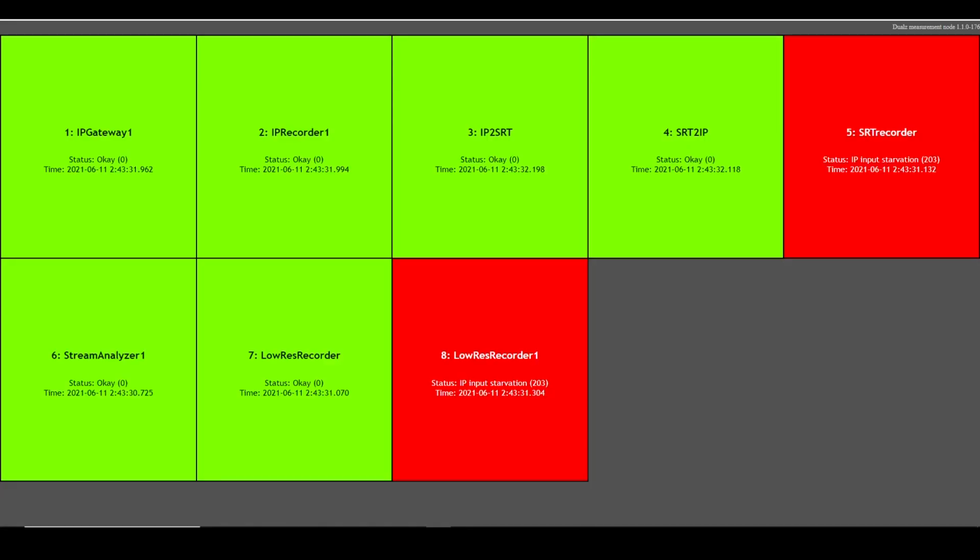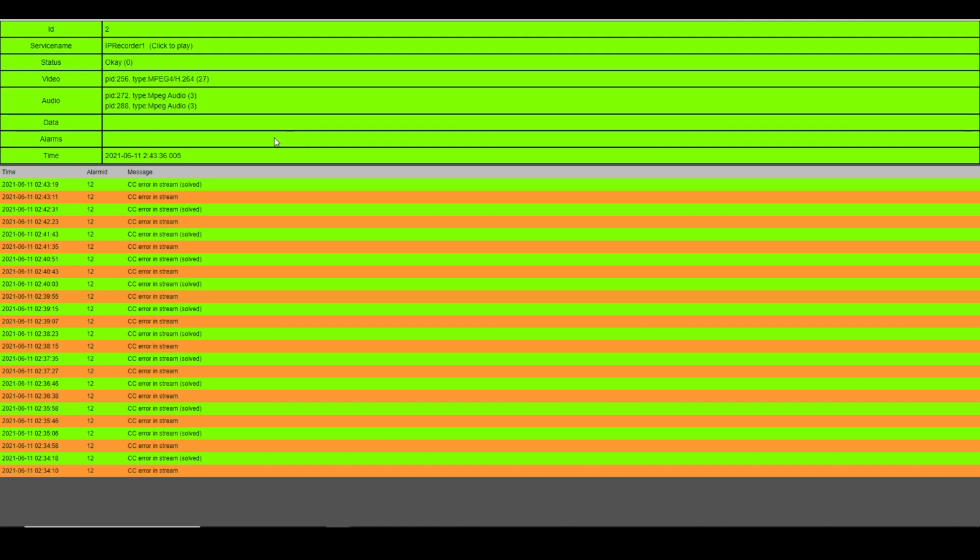When you are ready configuring your applications, you can open the web client on the measurement node in order to see all stream statuses.